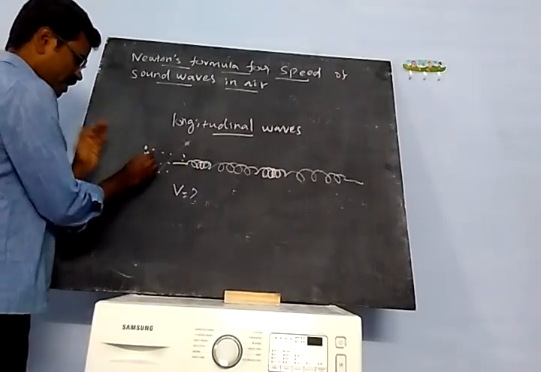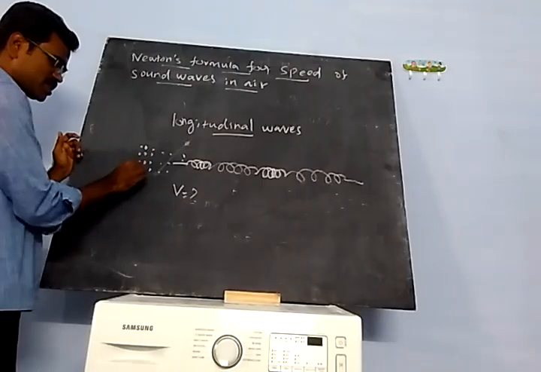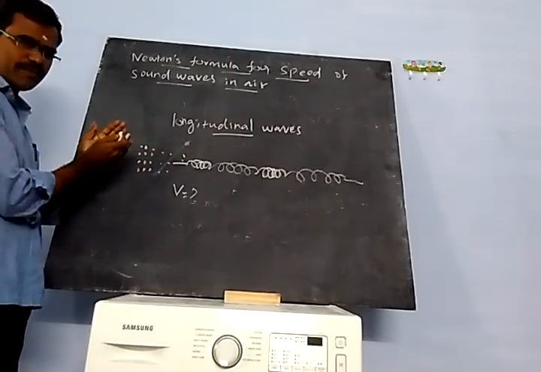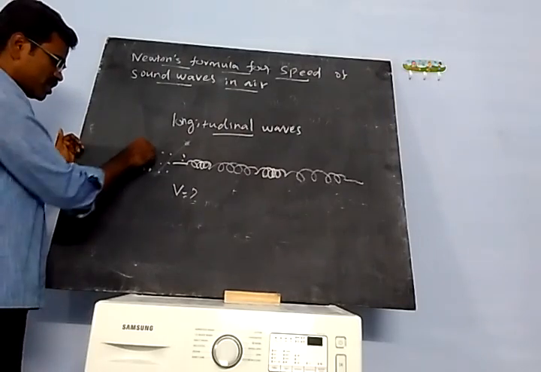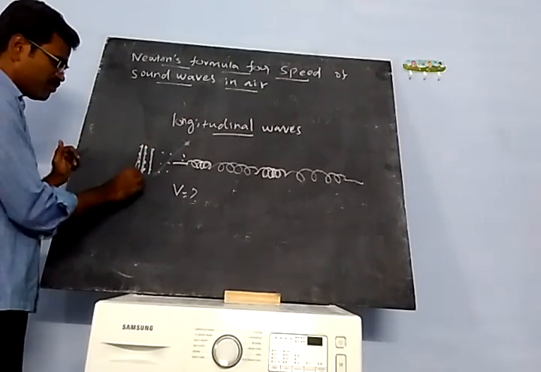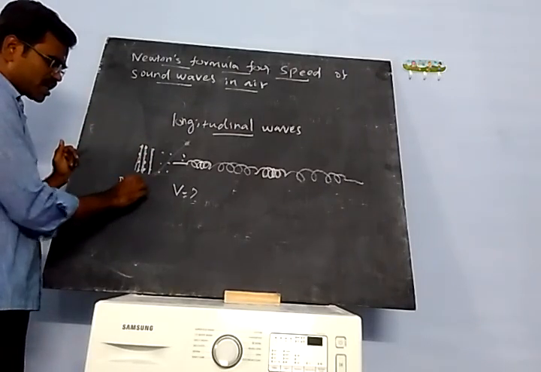When these air molecules are compressed, the pressure increases.